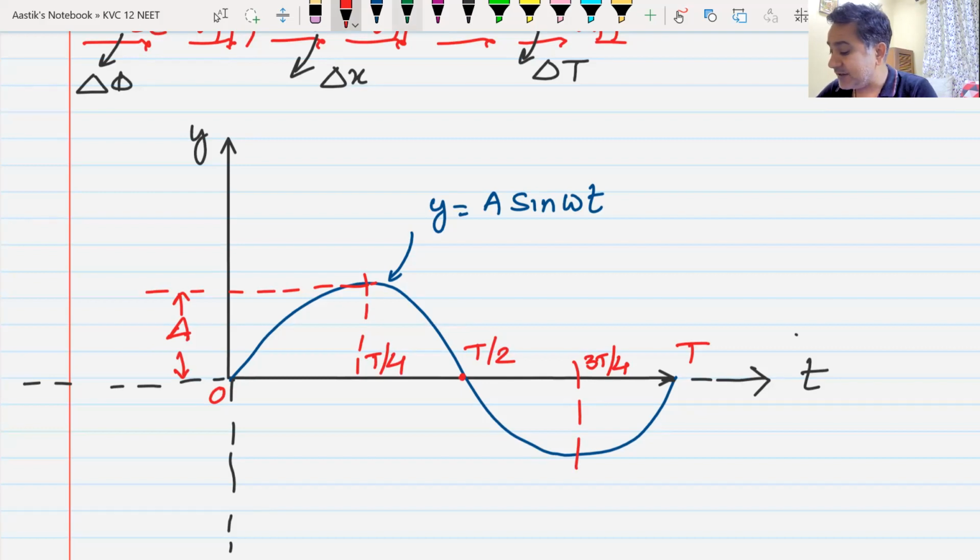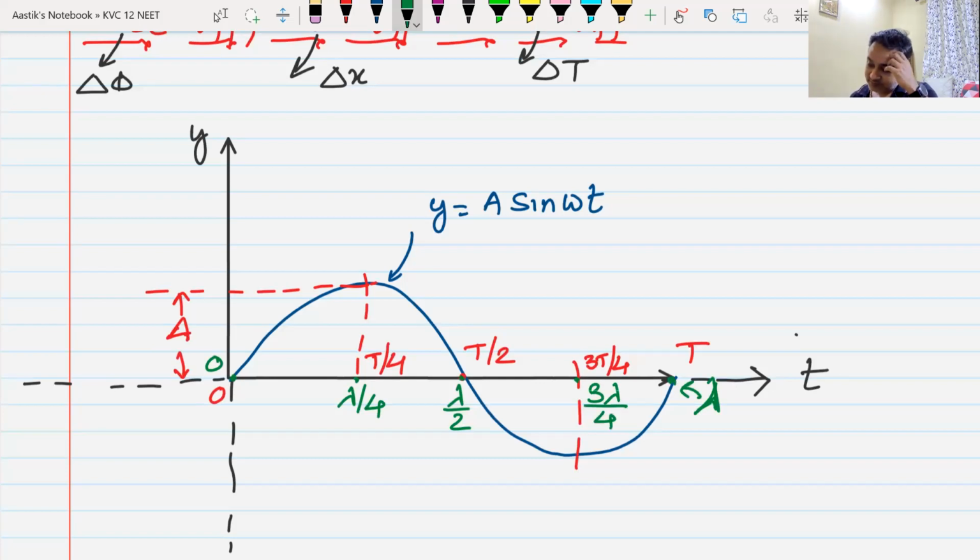Okay, if I write the same thing in terms of wavelength, here it is 0, and at this point one wave is complete, so the total length will be wavelength lambda. Yes or no? Yes, sir. At this point it will be lambda by 2. In terms of distance, at this point it will be lambda by 4, and at this point 3 lambda by 4. All of us understand this?